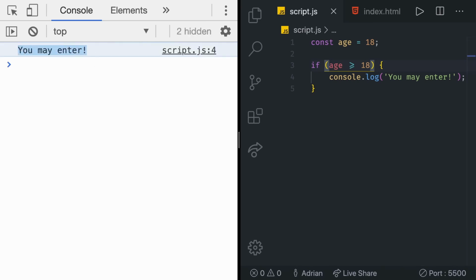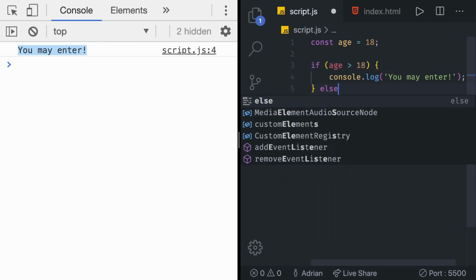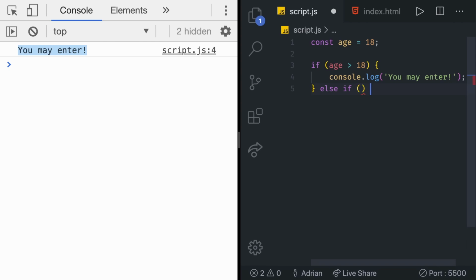Great. If statements also have else if and else statements. To continue with our example, let's say that our person currently cannot enter because his age is exactly 18. So just like this. Then you can provide an else if statement. This is exactly like our initial if statement, only it's the second if right now. They are chained together. So here we have else if.